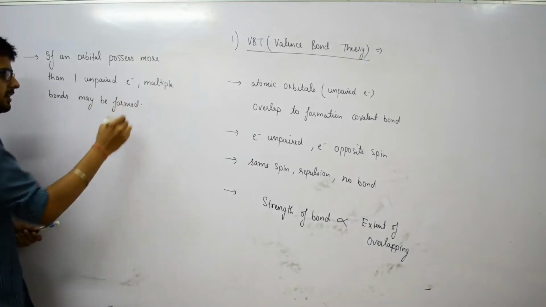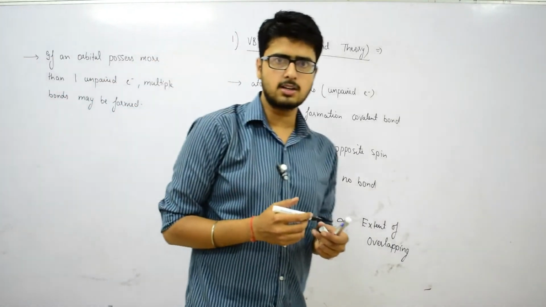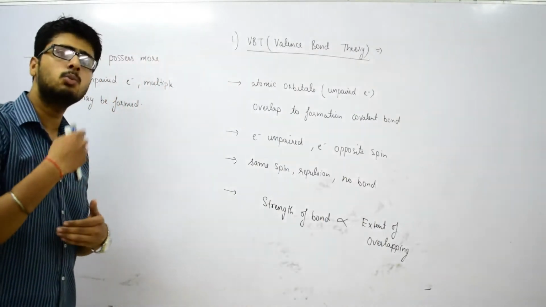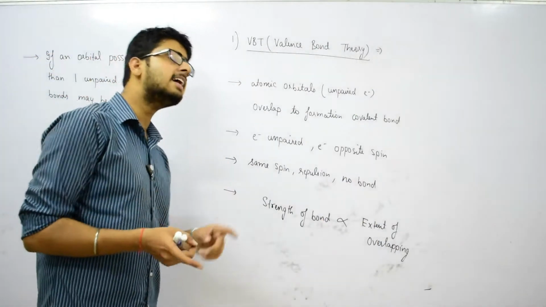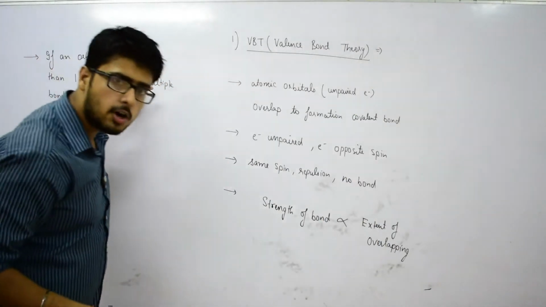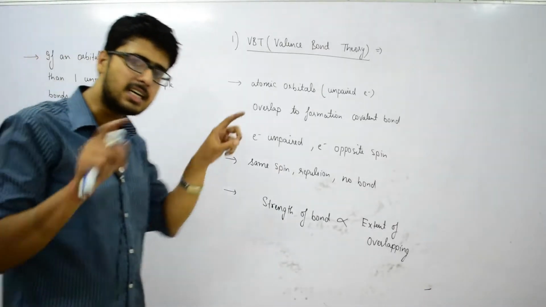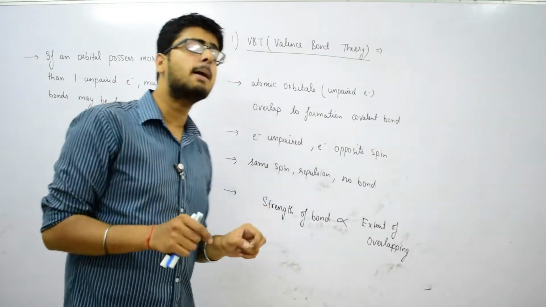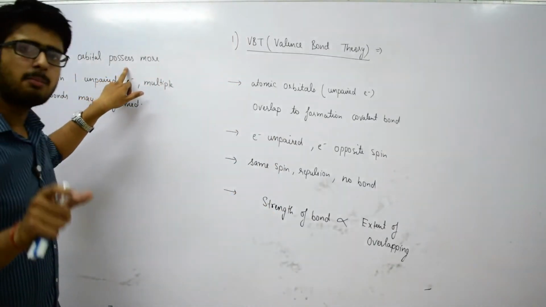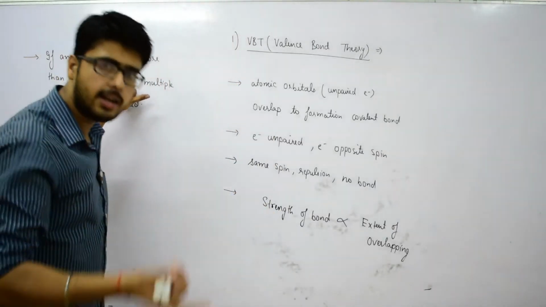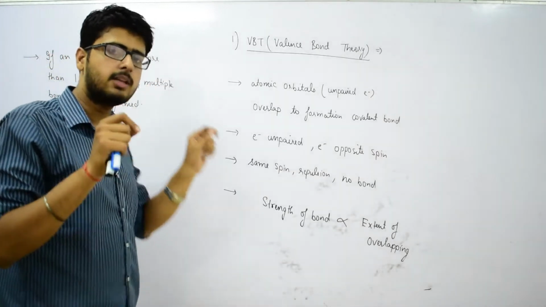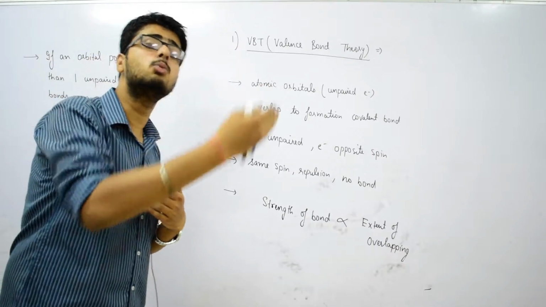So it says that just now we discussed unpaired electrons. This says that if an orbital has more than one unpaired electron, then more than one bond may be formed, that is either a double bond or a triple bond will be formed, but it will happen only when the atomic orbital has more than one unpaired electron.